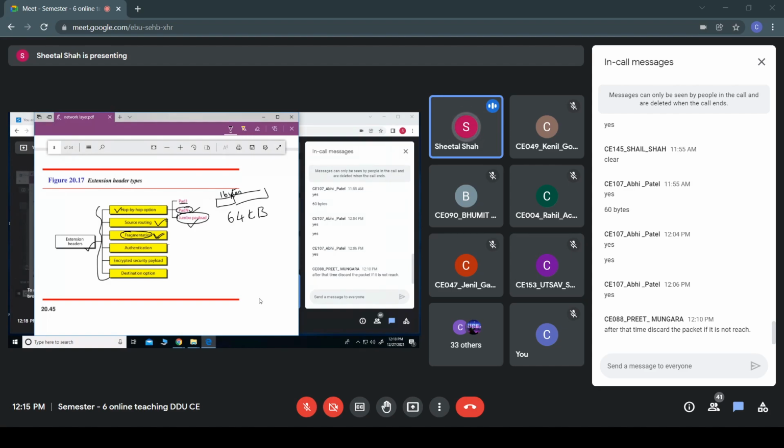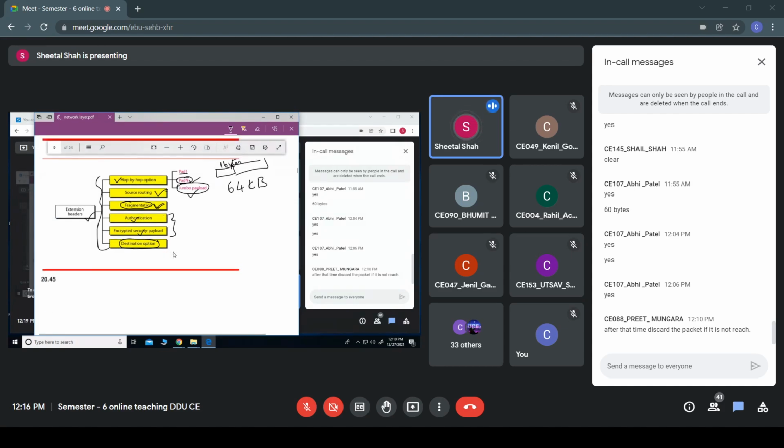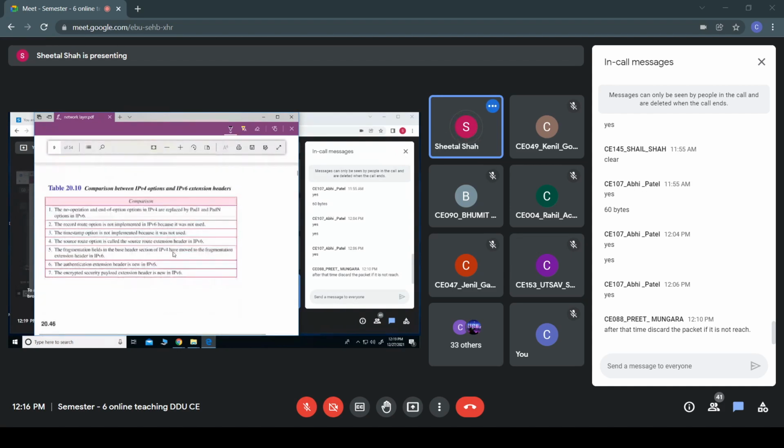Then these two fields, authentication as well as encryption, were not there in IPv4. And the last extension header is the destination option. So these are the various extension header types provided in IPv6. Follow?